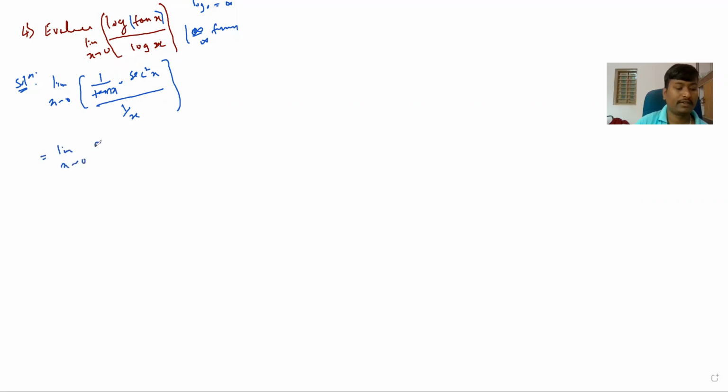Limit as x tending to 0. Here, shall I take this x into the numerator? I will take it as the numerator, that is x into sec square x divided by tan x. So it is a very similar method here. You know, this is 8th and 9th standard algebra simplification.